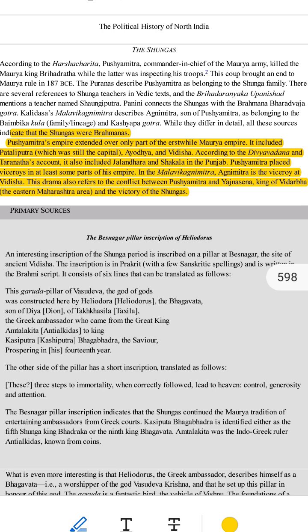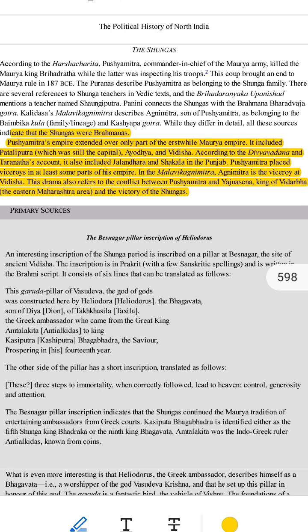Why is this important? 1. A smaller empire than the Mauryas. While the Maurya Empire ruled a large part of India, Pushyamitra's empire was much smaller, covering only certain regions like Pataliputra, Ayodhya, Vidisha, and parts of Punjab. 2. Using viceroys to manage the empire. Pushyamitra used viceroys like Agnimitra to manage the empire better. This system allowed him to focus on ruling, while his viceroys handled specific regions.